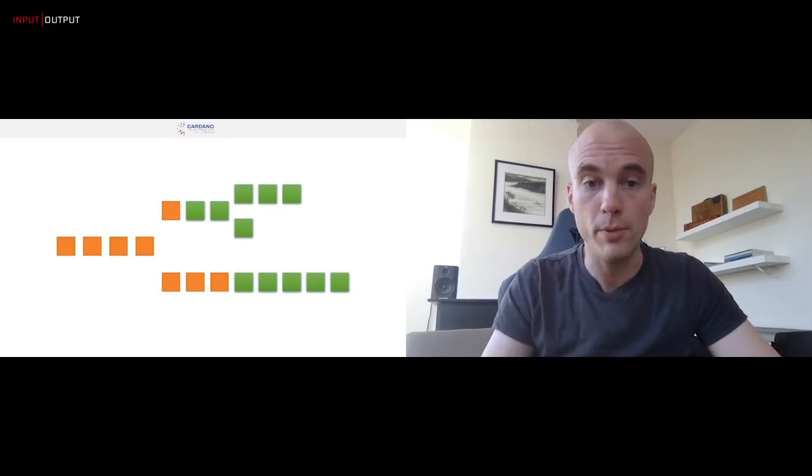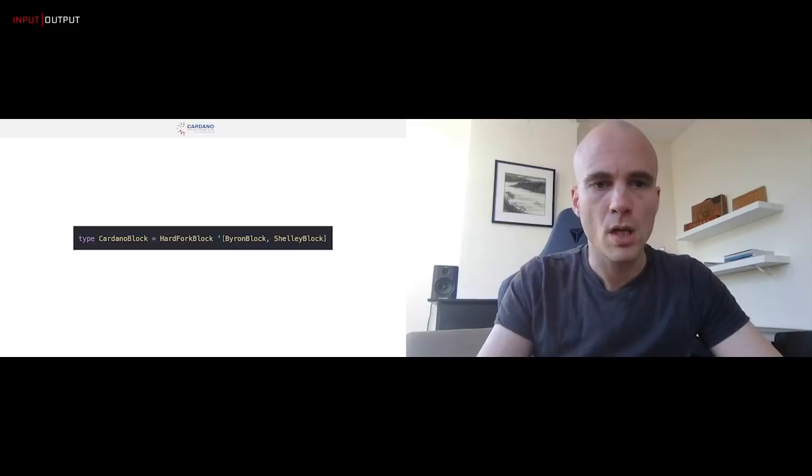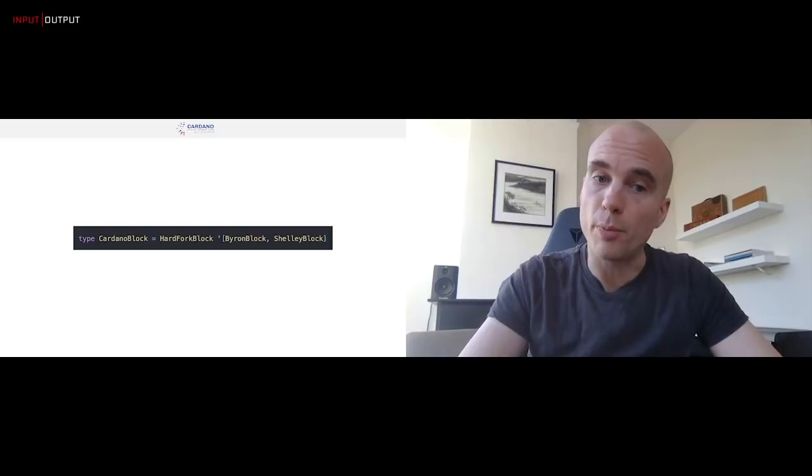But that still doesn't help with a mixed chain, right? So far, I've been talking about a pure Byron one or a pure Shelley one. I haven't yet described how we can do a chain that has some Byron blocks and some Shelley blocks. And this is where the hard fork combinator comes in. The hard fork combinator defines a new type of block called hard fork block, which is the composition of lots of other blocks.